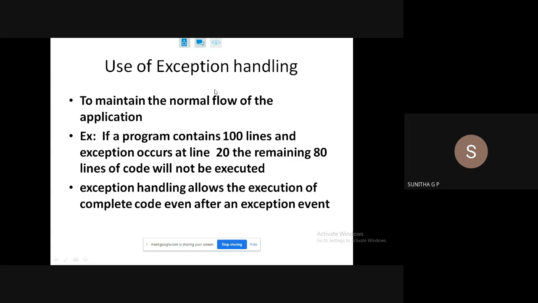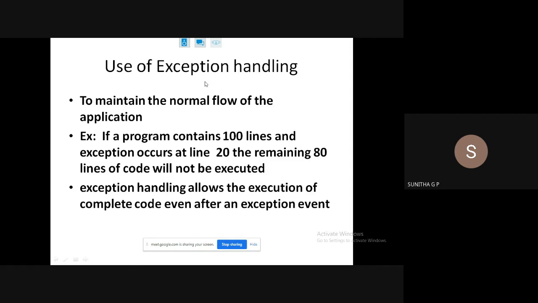That is the definition I gave at the beginning of the slide. Why do we require exception handling? To maintain the normal flow of the application, to avoid the abnormal termination of a program or an application, and to handle the exceptions that occur during the execution of a program. The same reasons you can write as three points.